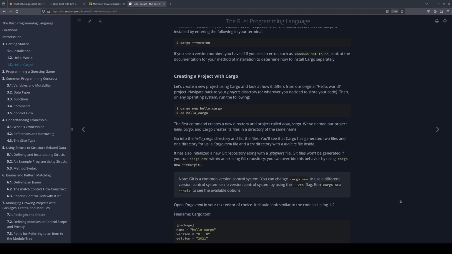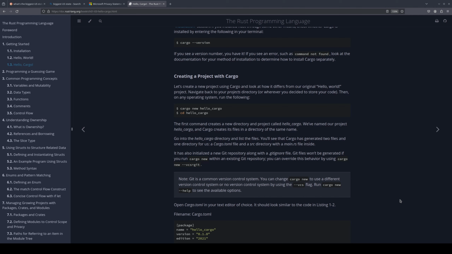Like I mentioned earlier, we're going to be using a programming language called Rust. And Rust is a low-level language, so it's pretty akin to C. It's a bit more complicated than if you only have experience with Python or JavaScript or things like that. Rust deals with things like pointers, memory addresses, and just low-level stuff that you wouldn't really have to deal with in Python. But it's still a pretty good way to learn coding, especially at the lower level.